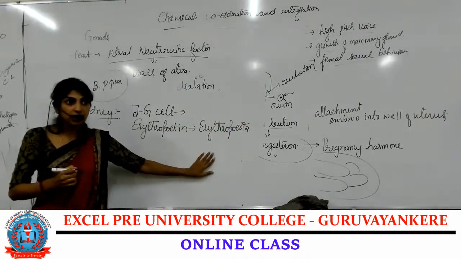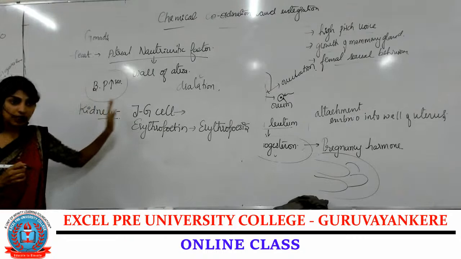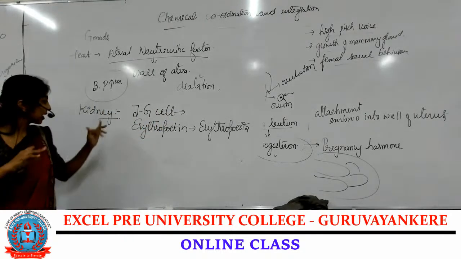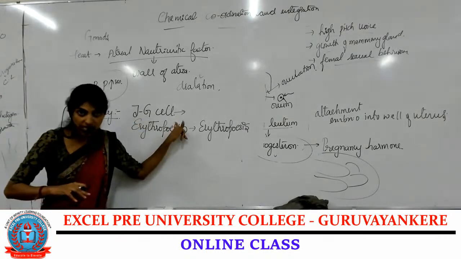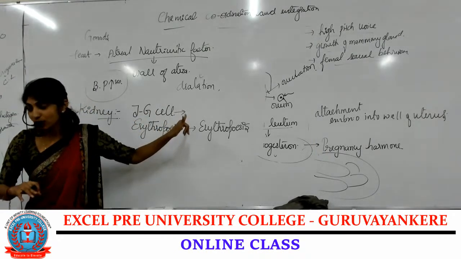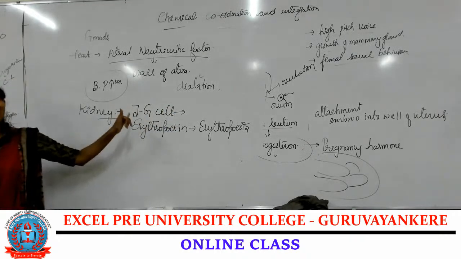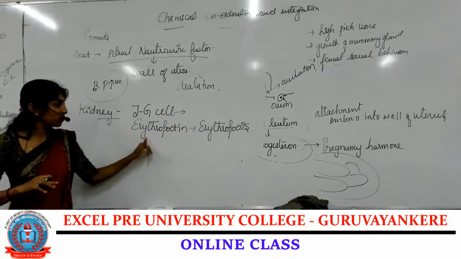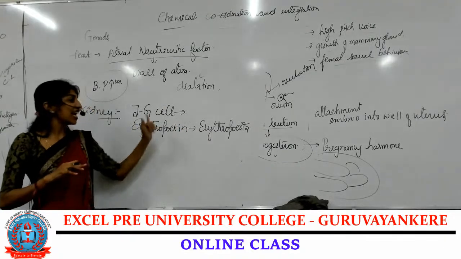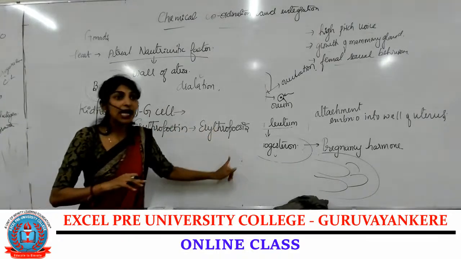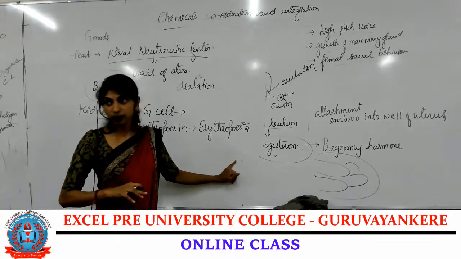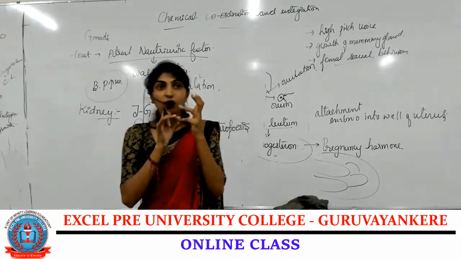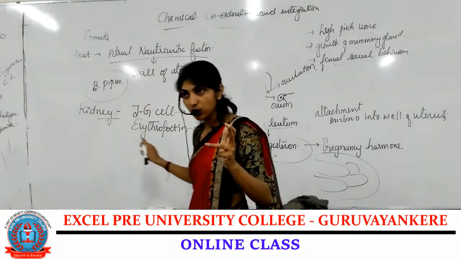Erythropoiesis. Is it clear? The kidney consists of JG cells. I will be repeating this in the excretion chapter, but keep in mind, the kidney consists of juxtaglomerular cells. These juxtaglomerular cells secrete a hormone called erythropoietin, and that erythropoietin helps in erythropoiesis. Is that clear? Now we know which hormones help in erythropoiesis. One is the JG cell secreting erythropoietin.